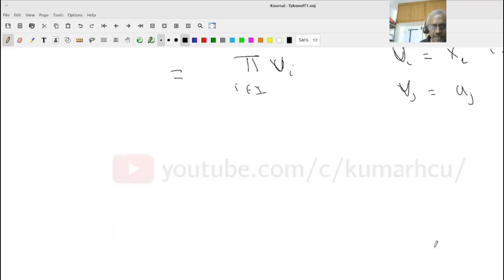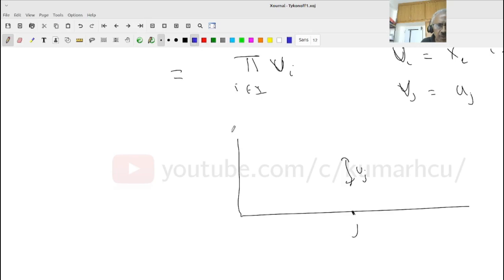Are you following? In other words, these are all full spaces. At the jth place, only this will be there. This is my uj, and all other places it will be whatever you want. This is x1, xj, this is xi. When it comes to the jth place, it has to be only this.